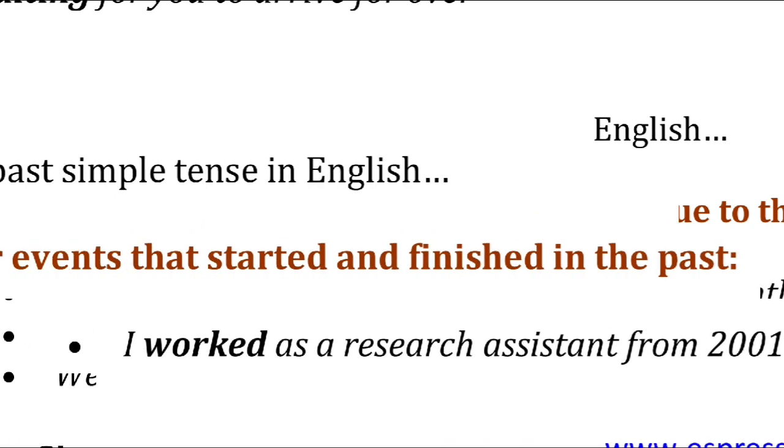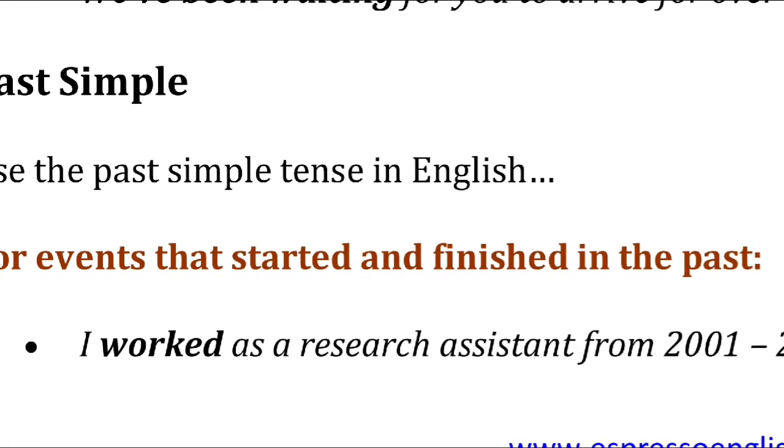Now we will move to the past tense. Now we will move to the past simple. It is the incident which started and finished in the past. For example, I worked as a research assistant from 2001 to 2003. I worked. Like that you can write he worked, they worked, she worked, they played, he wrote. Means subject plus the second form of the verb you can write here.